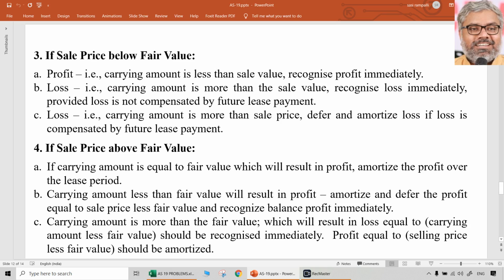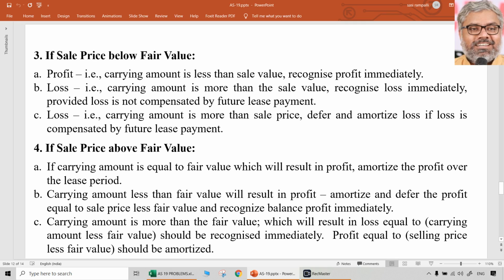In case there is loss, we have to check whether that loss is compensated by the future lease payments. If not, the profit or loss can very well be recognized immediately if the sale price is below fair value. But the issue comes when the sale price is above fair value. If it is the case, then whatever the difference between sale price and fair value has to be amortized over the lease period if it is profit.